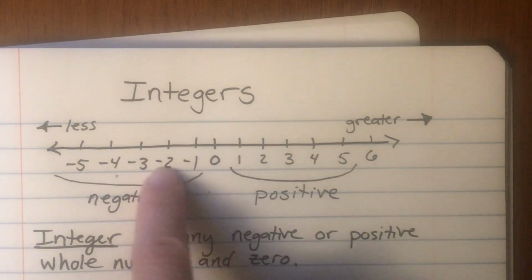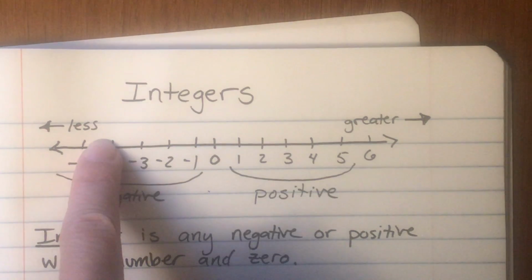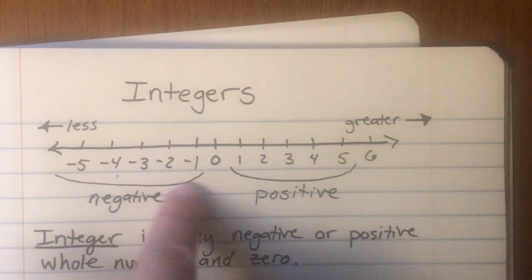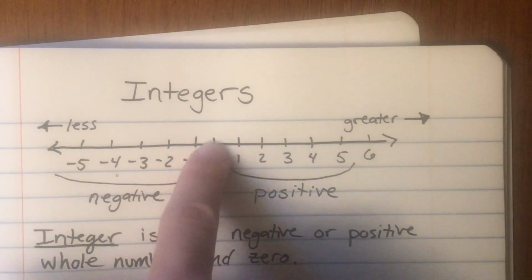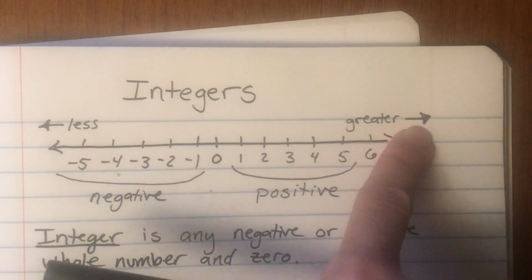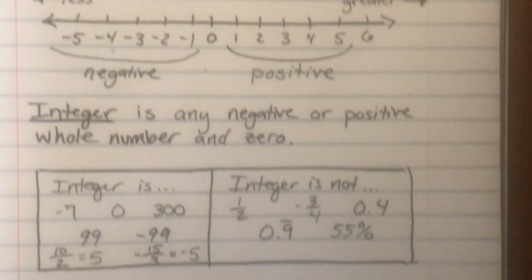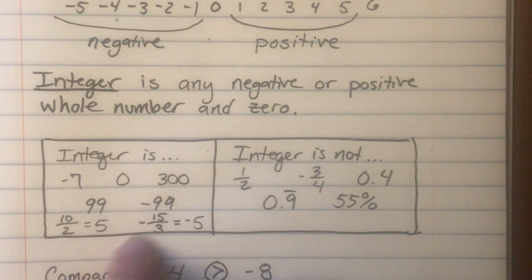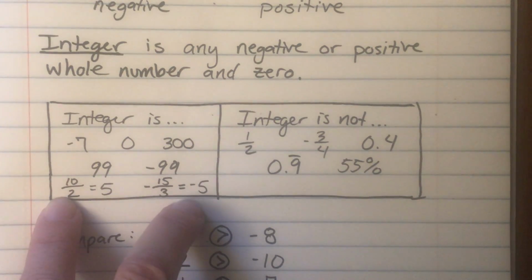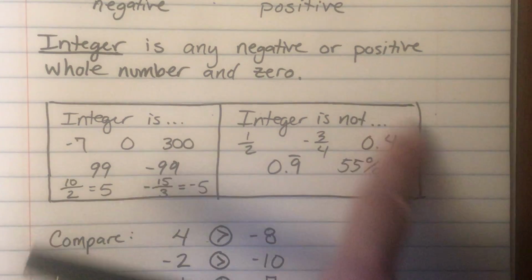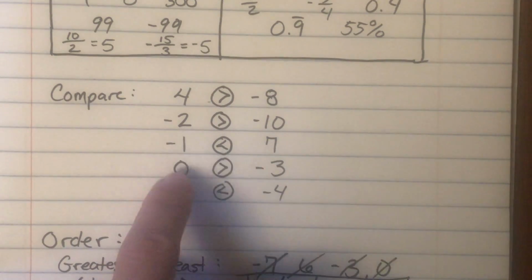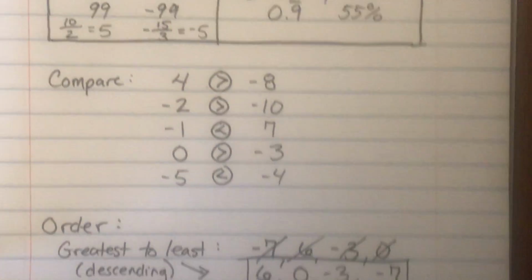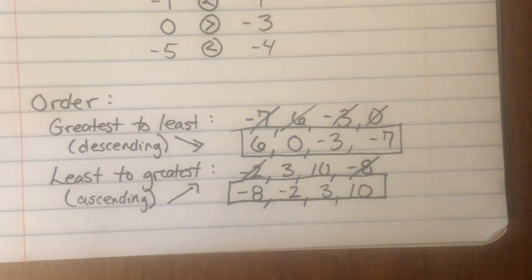All right, so for this integers unit, you need to know the position of numbers on the number line. Be aware of where positive and negative numbers live on the number line. 0 doesn't have to be in the middle, but it can be. Greater numbers go to the right, less numbers go to the left. You need to be able to recognize an integer as any negative or positive whole number, or whole number in disguise. Don't forget about those disguised ones. Integers are not fractions, decimals, or percents. Be able to compare them, least to greatest. You can use your number line for that, and also put them in order from least to greatest. And that is what an integer is. Good luck with your practice.